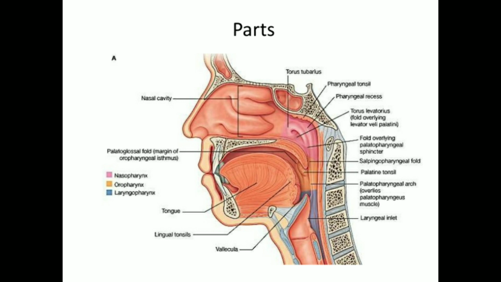Then the lateral wall of the nasopharynx presents the following features. You can see the opening of the auditory tube, and above it an elevation called the tubal elevation. The tonsil present there is called the tubal tonsil. These are the features you see in the nasopharyngeal part.